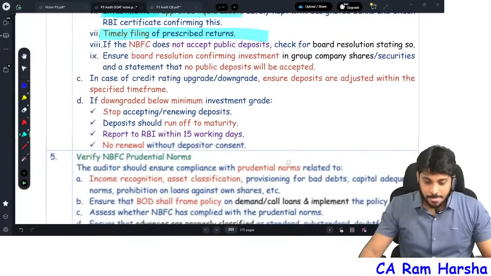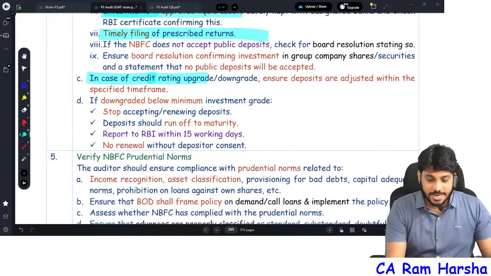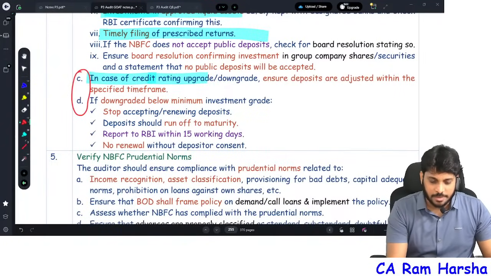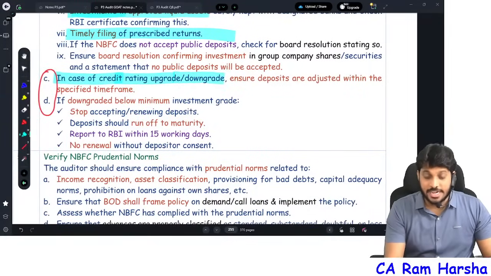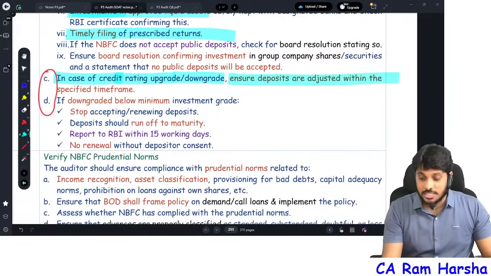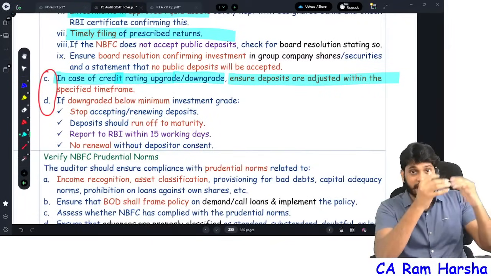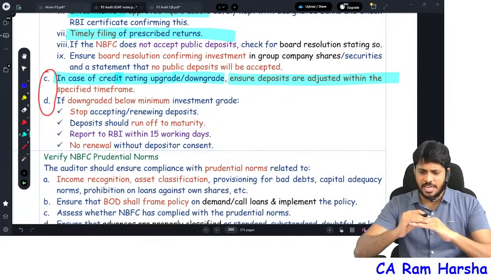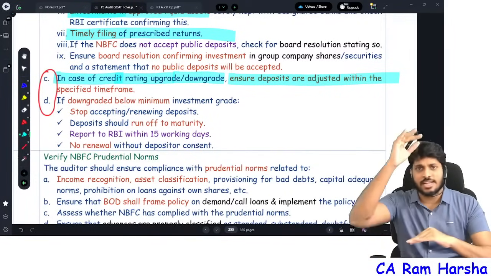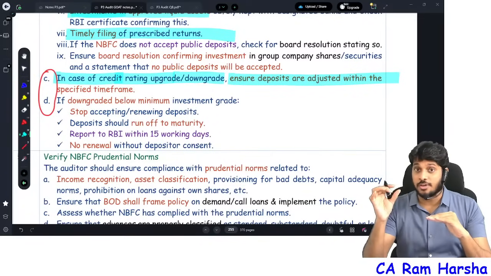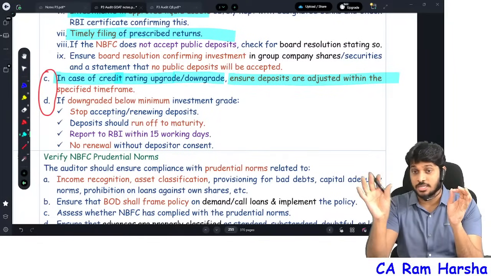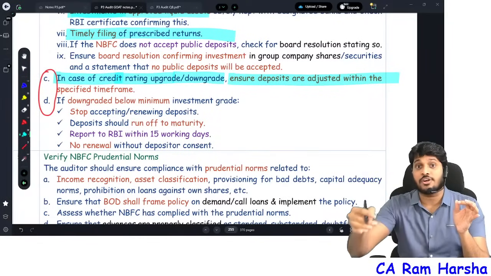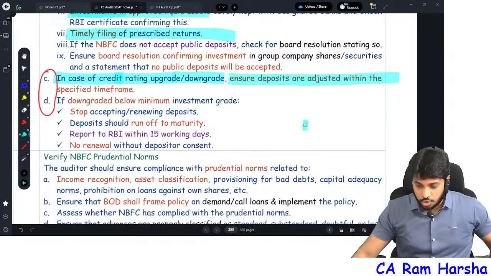Further, in case the credit rating is upgraded or downgraded, and this is most important, asked many times in exams, deposits will be adjusted, especially when the credit rating is downgraded. Ratings like B, B++, A plus will be given, and accordingly the limit of deposits you can take. Suppose a higher rating was there and you accepted higher deposits. Now the rating has been reduced, so you should refund the deposit holders and adjust within the time frame.